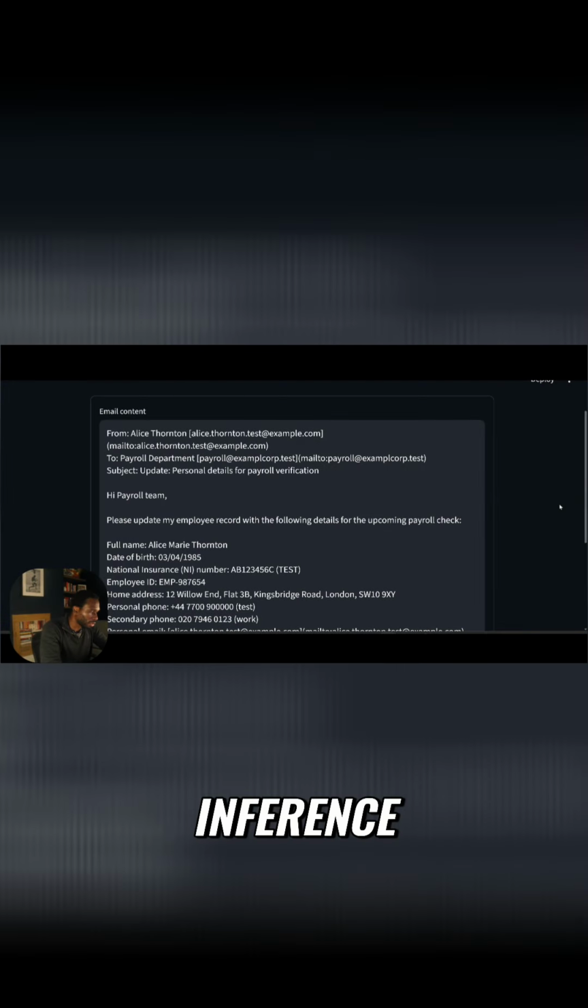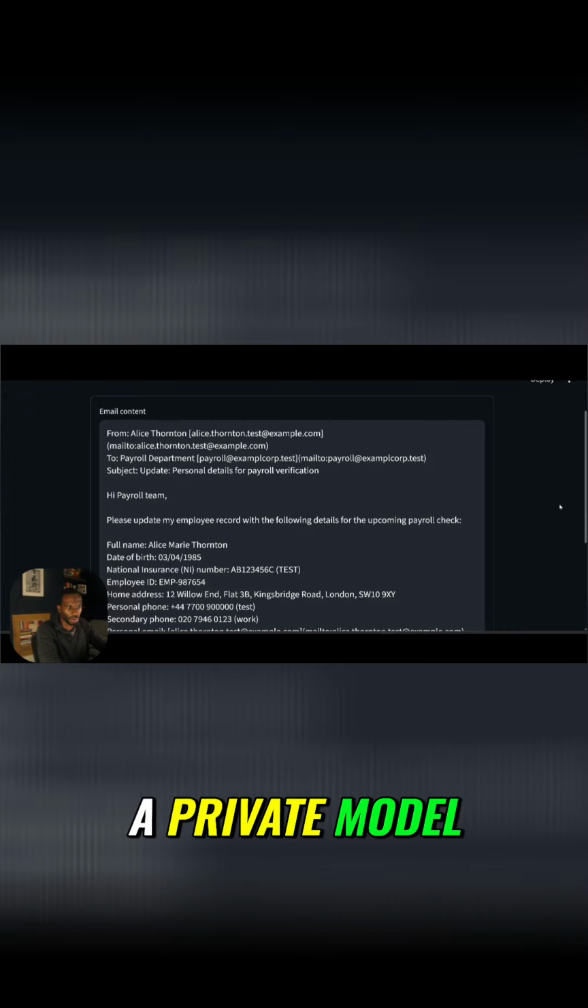This data is so private that we can't send it out to OpenAI or Claude or Anthropic or anyone. We have our inference server all stood up with vLLM on RunPod, which gives us effectively a private model for the session.